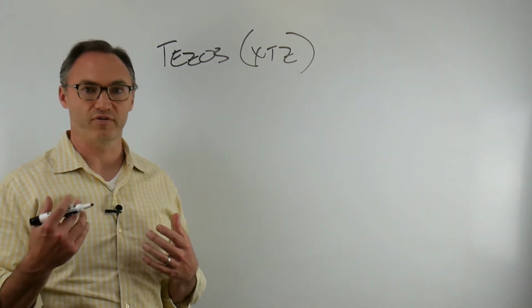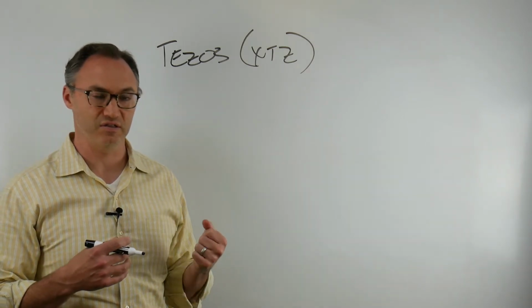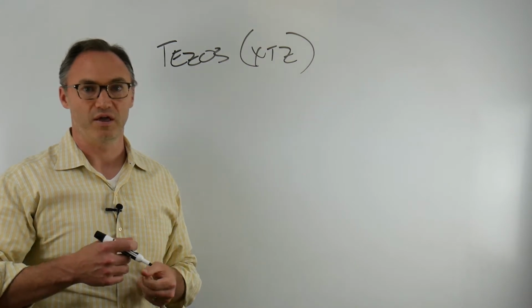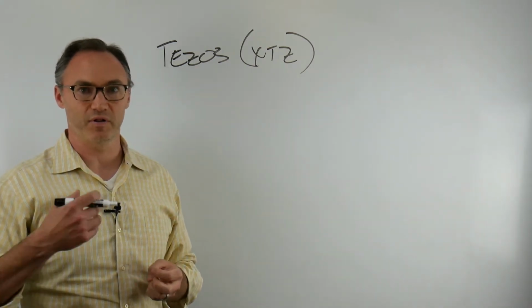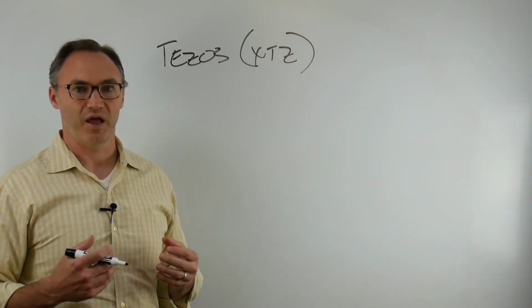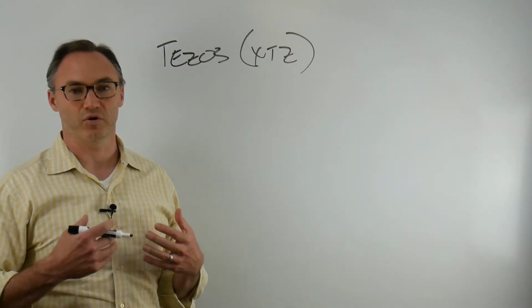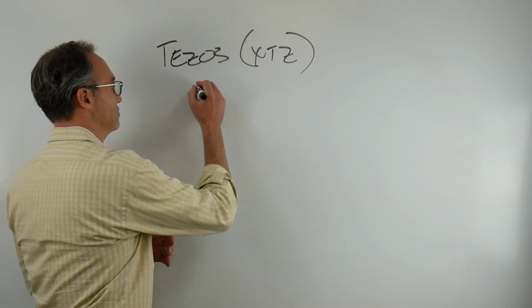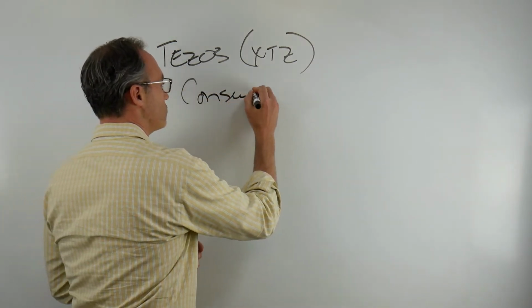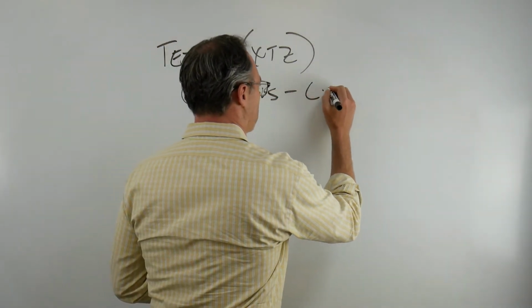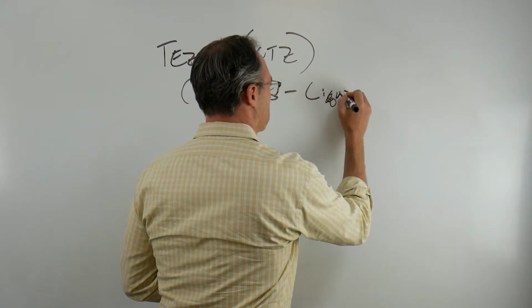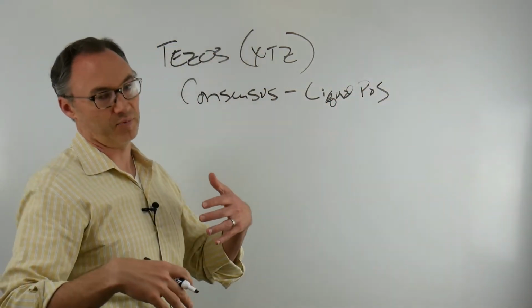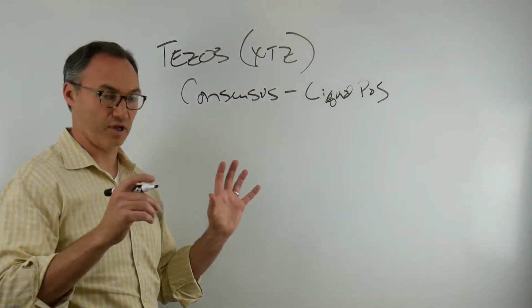So a few things we need to talk about with Tezos are its consensus algorithm, since it is a separate blockchain, its amendment capability, it's self-amending, and then what kind of use cases there are and what kind of assets are being built on top of it. First we're going to talk about the consensus algorithm that Tezos is using, which they call liquid proof of stake. So first we're going to go back and talk about consensus algorithms just slightly.